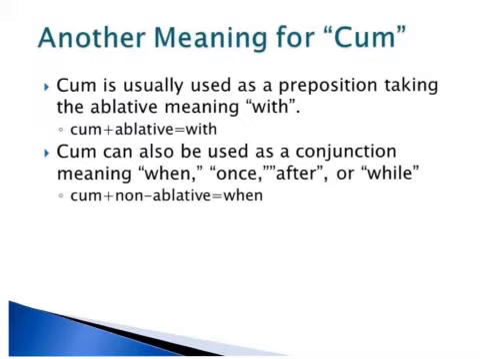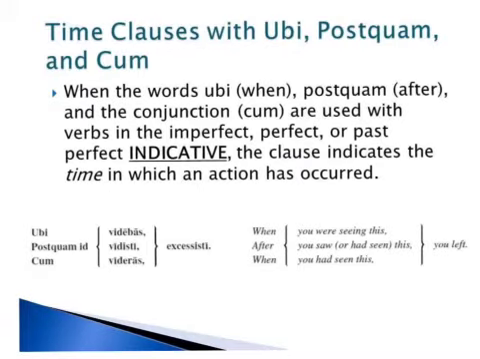So when you see cum and it's not followed by an ablative, you're going to most likely translate it as when. Time clauses with ubi, postquam, and cum. When the words ubi, postquam, and the conjunction form of cum are used with verbs that are in the imperfect, perfect, or past perfect indicative, and that's very important, that these verbs must be in the indicative mood, the clause will indicate the time in which an action has occurred. So the indicative mood tells you the time.